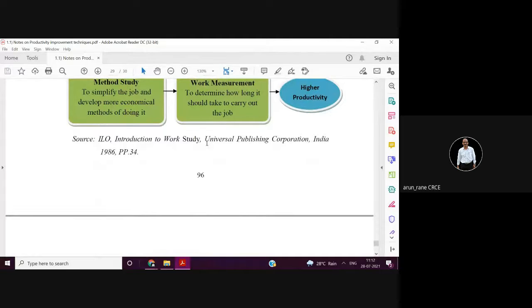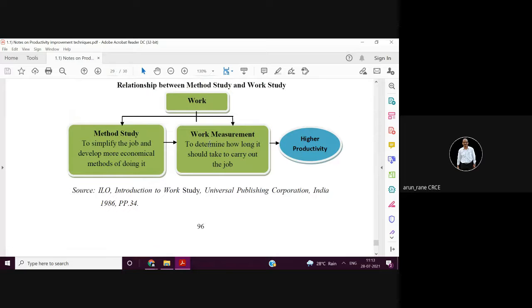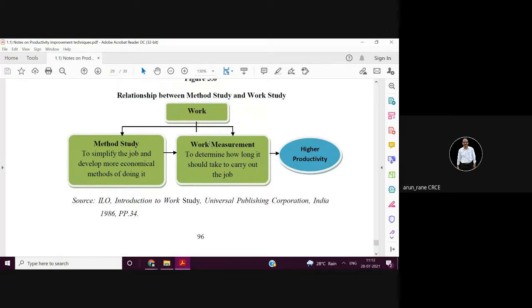Say 3 turns, and if 1 turn takes 1 second, then to tighten a nut it will take 4 seconds. Or suppose he has to lift the workpiece from the floor and keep it, or clamp it in the chuck, then how much time? If he has to turn through 90 degrees or 180 degrees, how much time? If he has to walk 4 steps, how much time? So everything is defined.